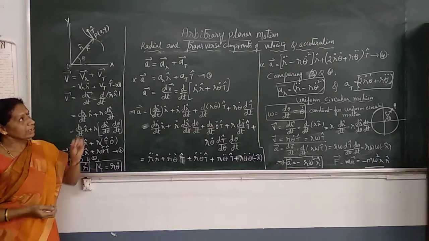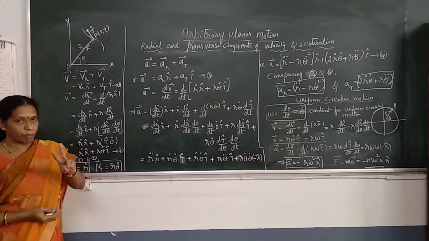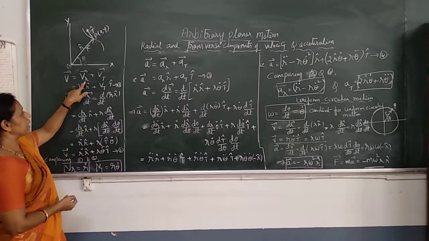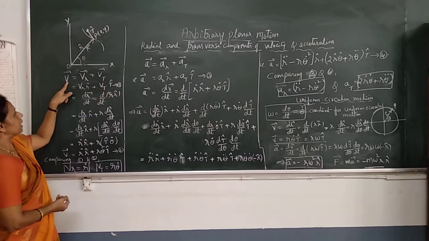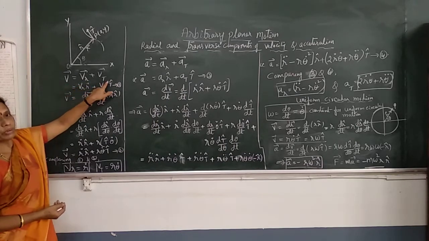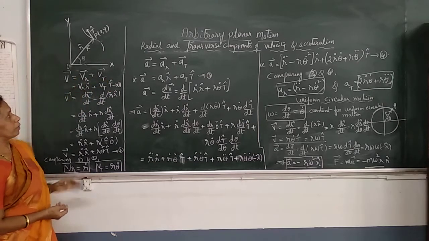So, when a particle is in arbitrary planar motion, the velocity of the particle has two components. One is the radial component, the other is the transverse component. So we write V vector as VR vector plus VT vector, the addition of these two components.